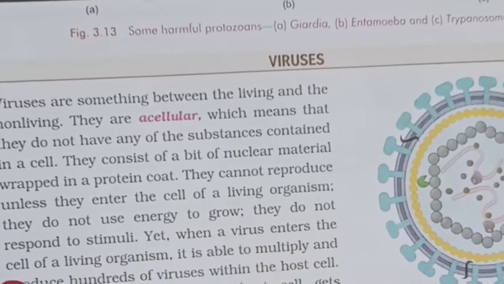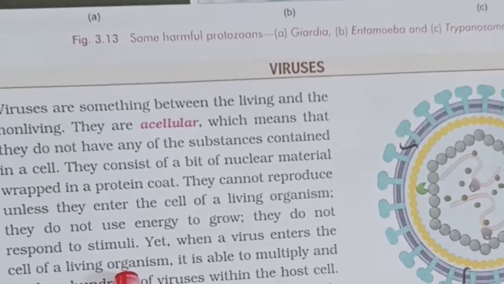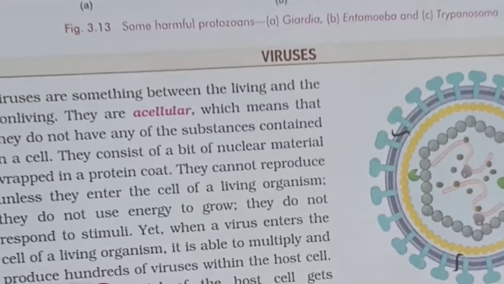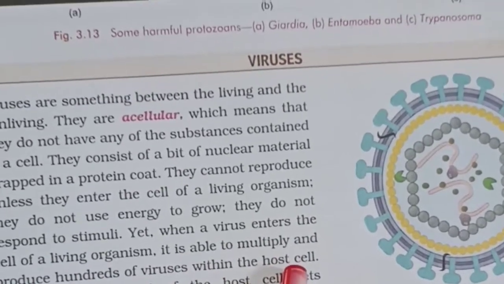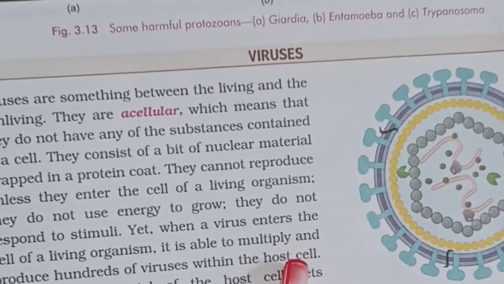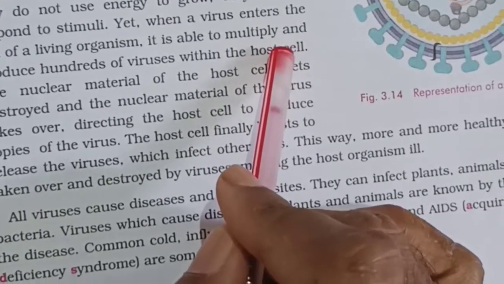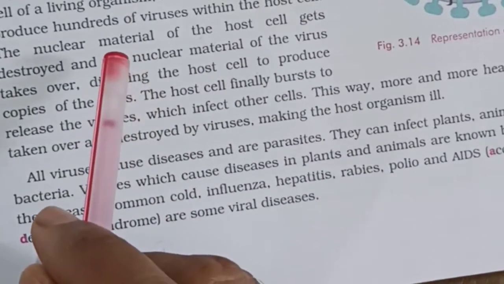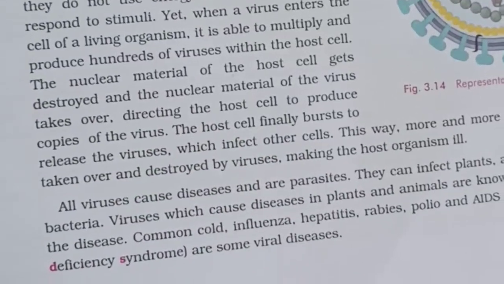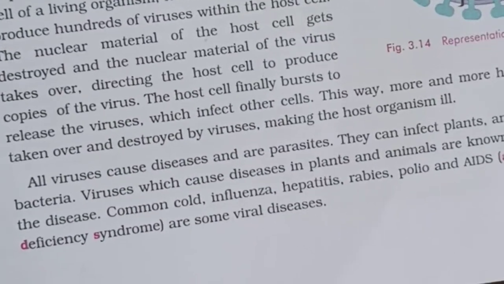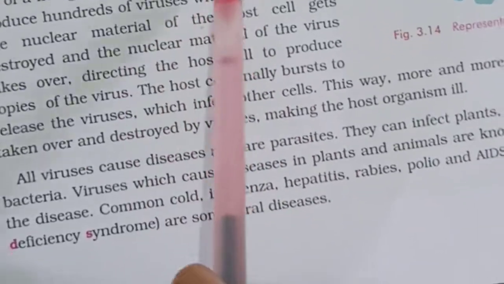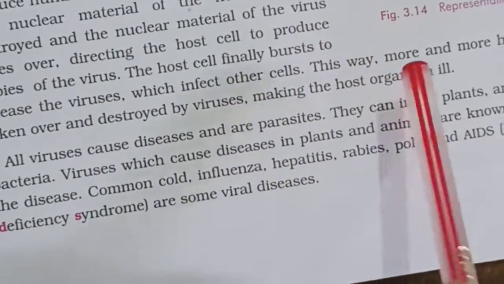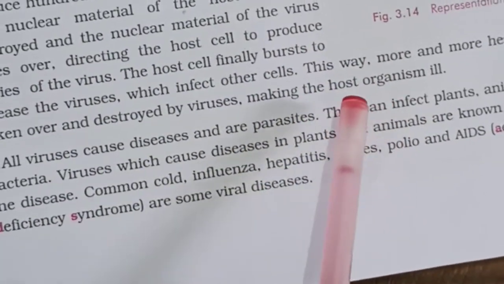When it enters the body of a living organism, it is able to multiply, to replicate, and to produce hundreds and hundreds of viruses within the body it has entered. And this is the reason that these viruses can be crystallized and stored for many years. So from where do they obtain food? They get the food from the body in whose body they have entered, that means from the host cell.